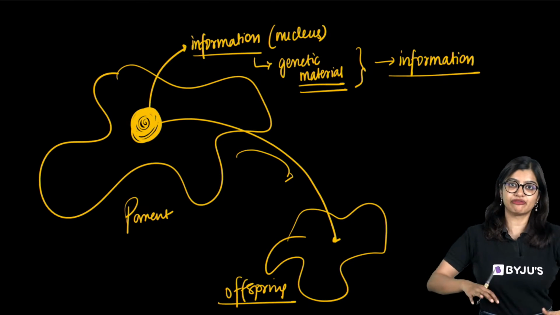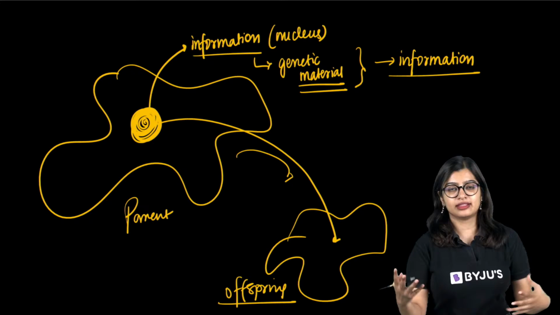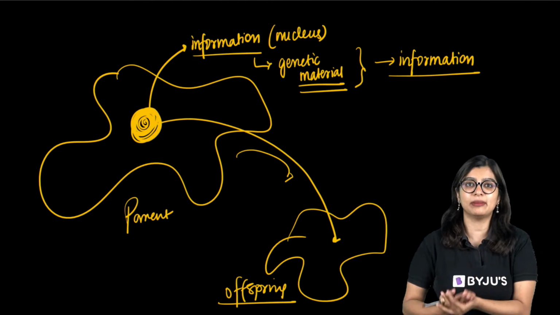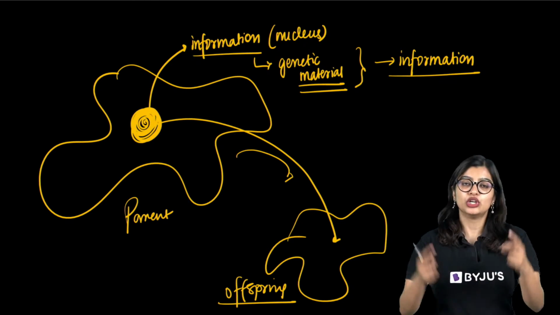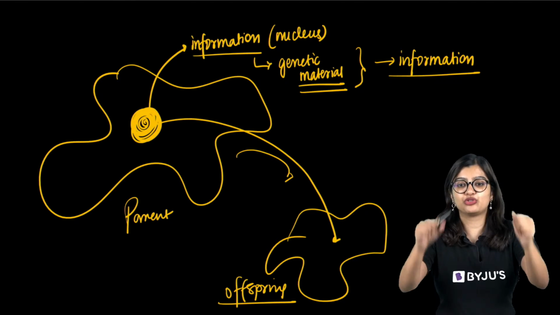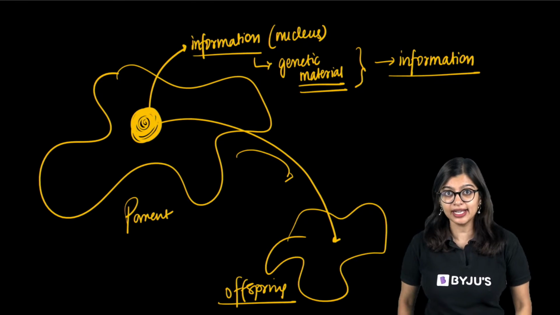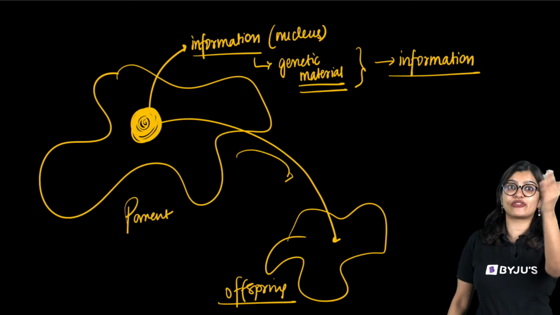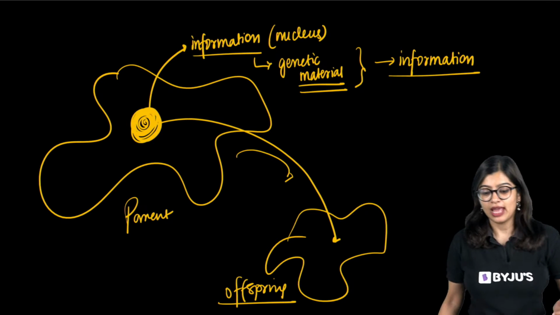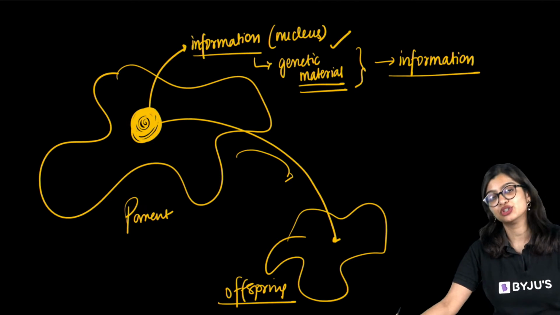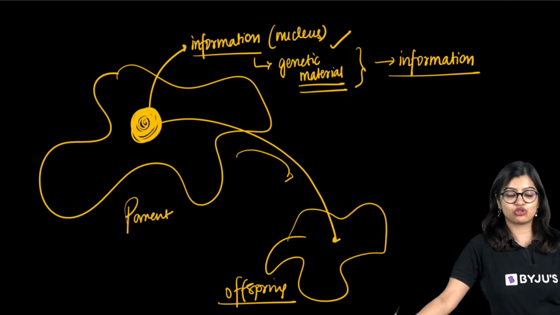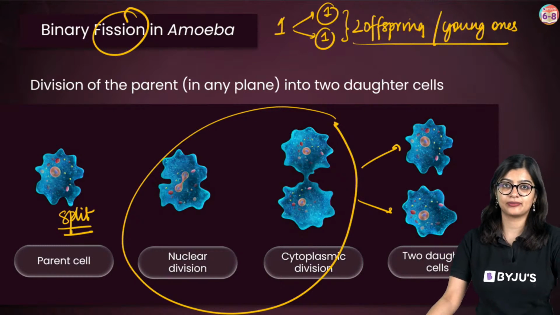Kind of like if a baby were to be born. The information that a human baby should have one nose, two eyes, two ears, two hands, two legs, that is information that needs to go from the parent to the offspring. And that information is there in the genetic material. So what will happen in amoeba's case?